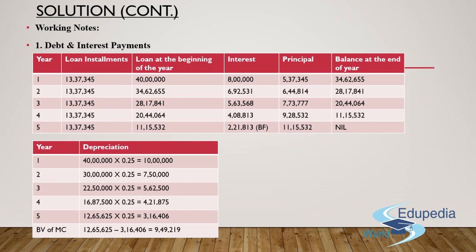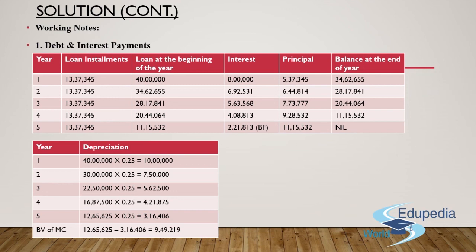So you'll get a figure of 6,92,531 rupees. This will be subtracted from the total loan installment amount of 13,37,000. You'll get the figure of principal repayment as 6,44,814 rupees for year 2.